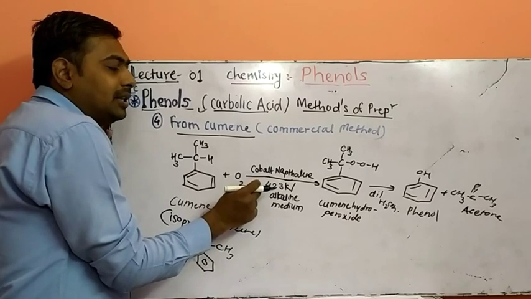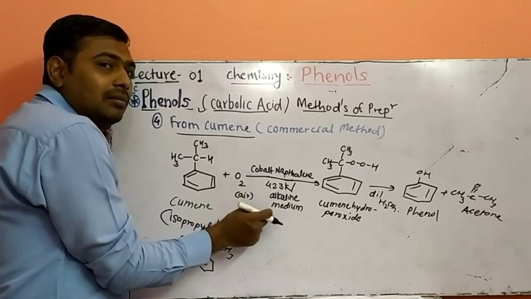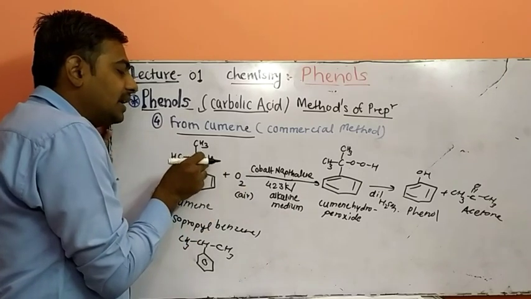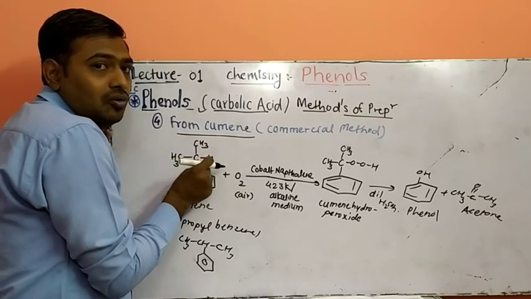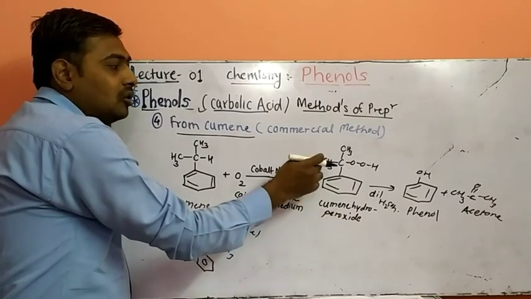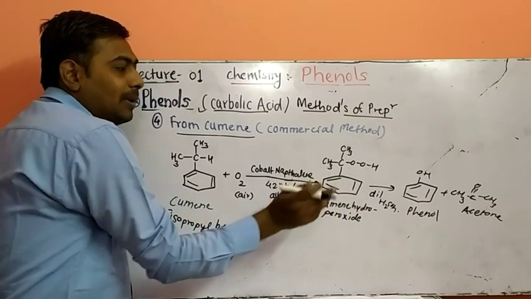at 423 Kelvin temperature in an alkaline medium, that is in basic medium, what happens? This oxygen is inserted in this C-H bond to form peroxide molecules. So this is called cumene hydroperoxide.